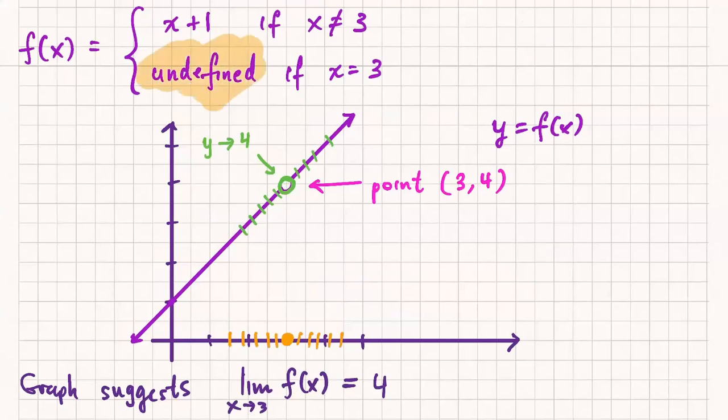Why is 3 a closed hole? 3 is not a closed. Do you mean on the x-axis? Yeah. Remember, the x-axis is not part of the graph of the function.